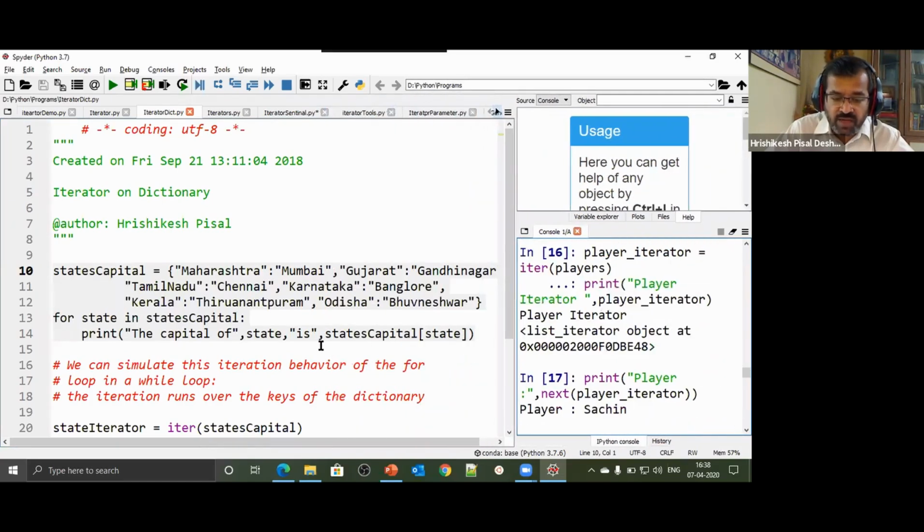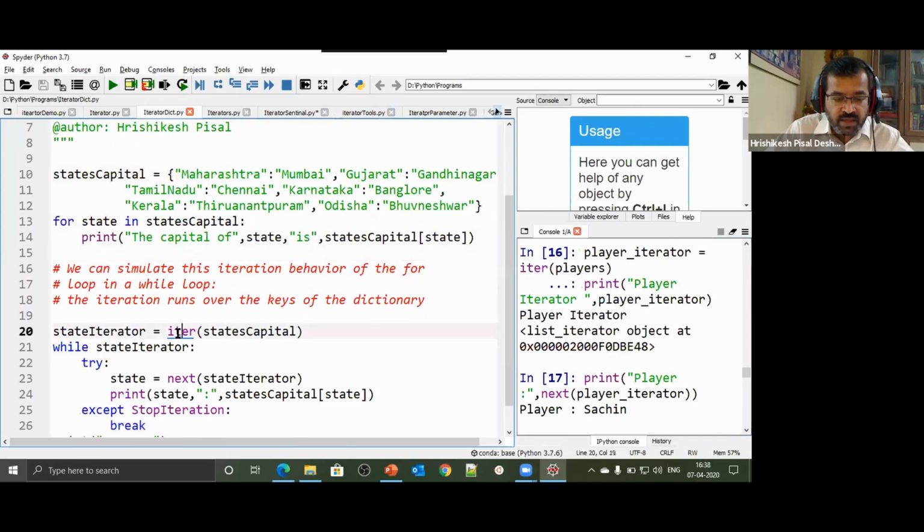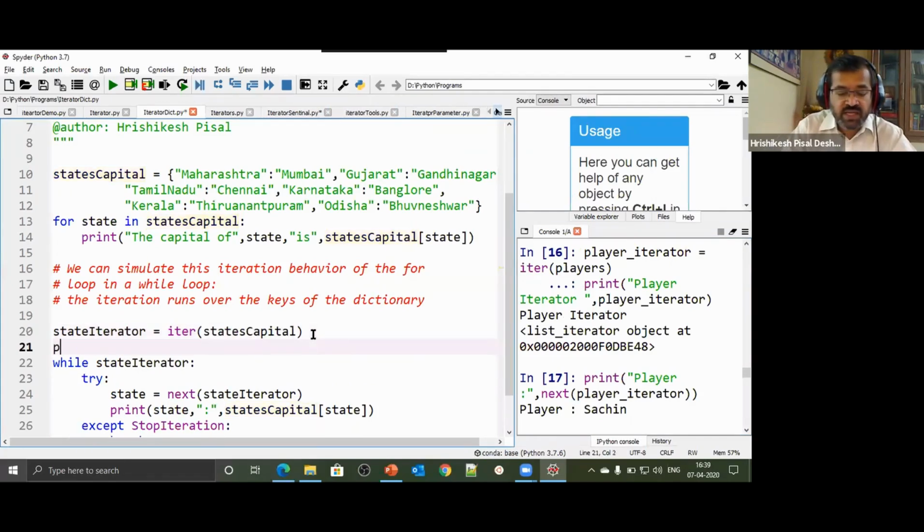Okay. Now we would like to simulate this particular behavior by using a while loop. How do I do that? I call the iter function on this variable, the dictionary variable, that is state capital. It's a dictionary that we have. What is of interest to me is printing and seeing what it is actually returning. So I say state iterator, and I print this value here.